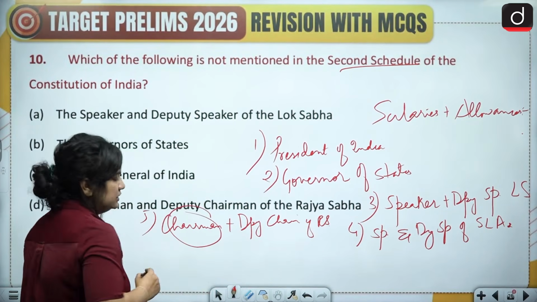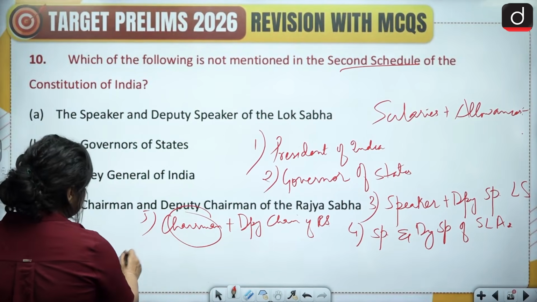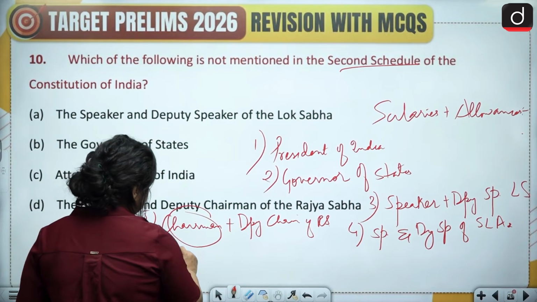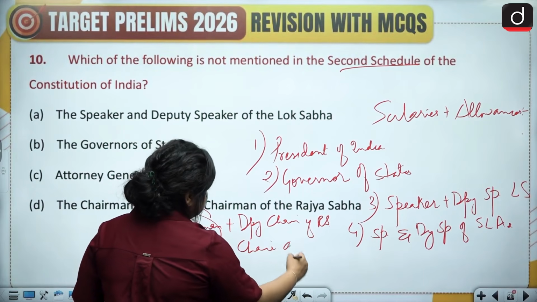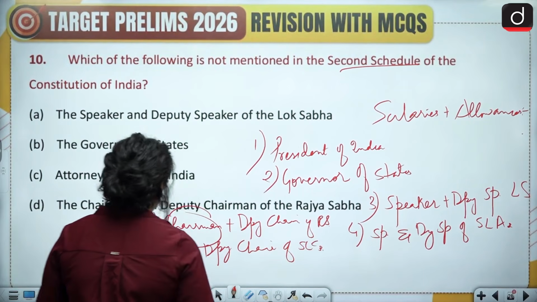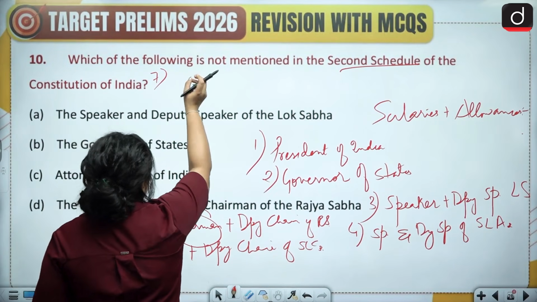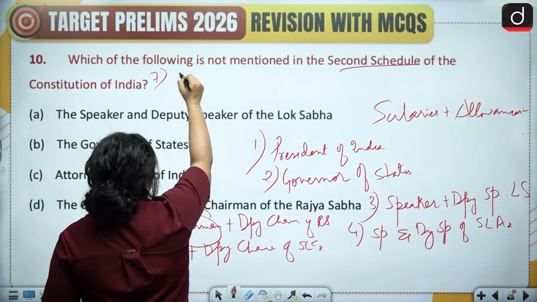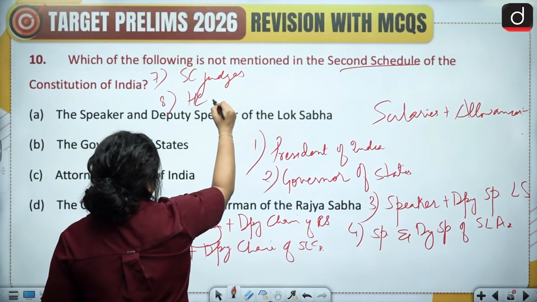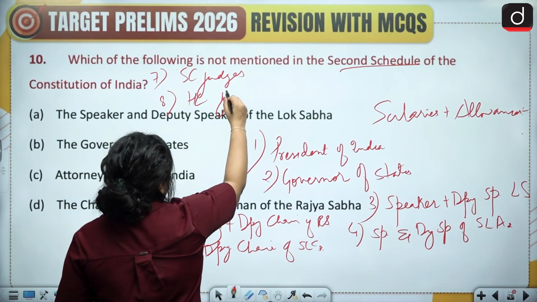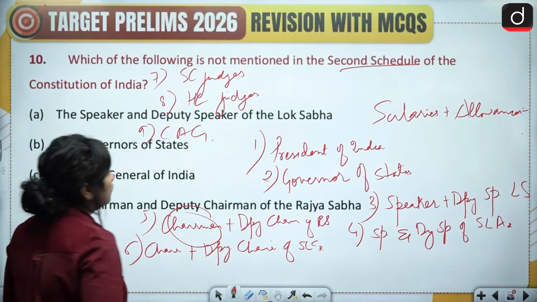Your chairman also is the vice president, followed by the chairman and the deputy chairman of state legislative councils. Then we have the salaries, emoluments, allowances of the judges of the Supreme Court, followed by the judges of the High Court, and finally the CAG, your Comptroller and Auditor General.